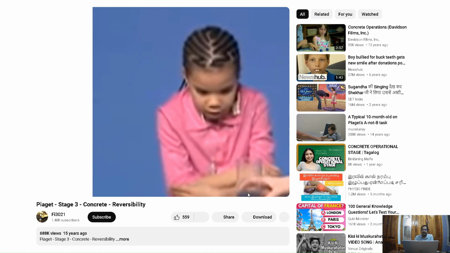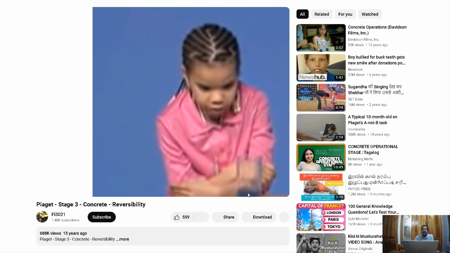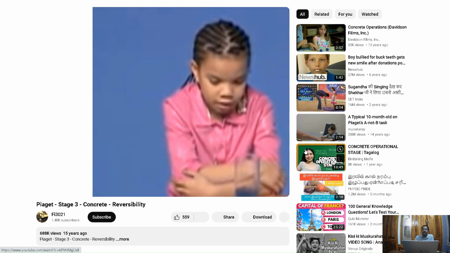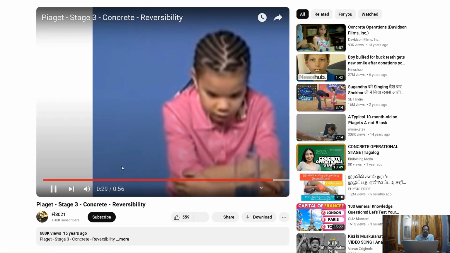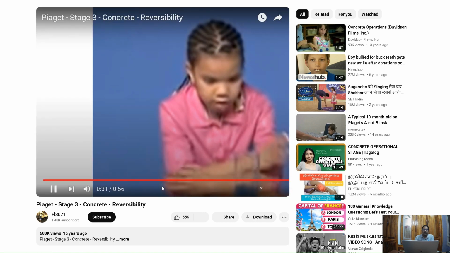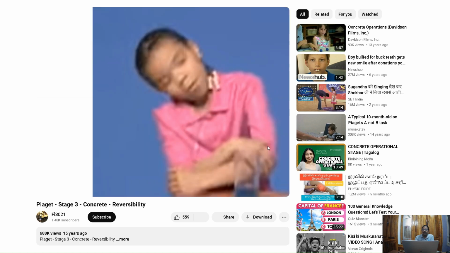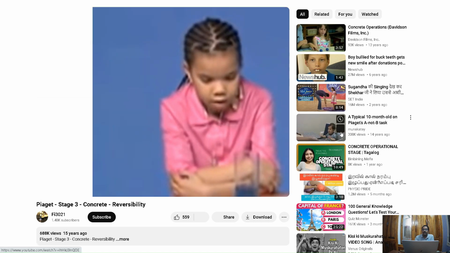Okay, so now we're going to look at this glass and that one. Do you think that there's more juice in this glass, more juice in this glass, or do you think that they have the same amount? Same amount. Okay, why do you think that they have the same amount?